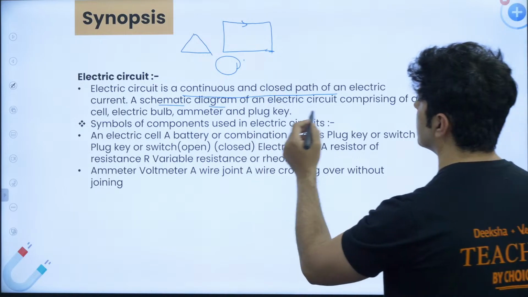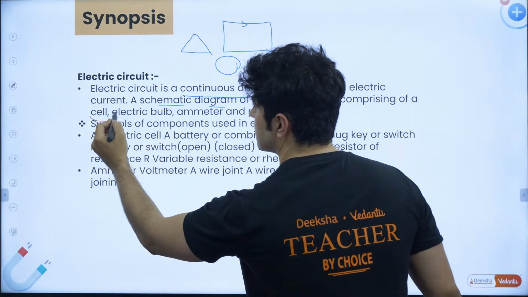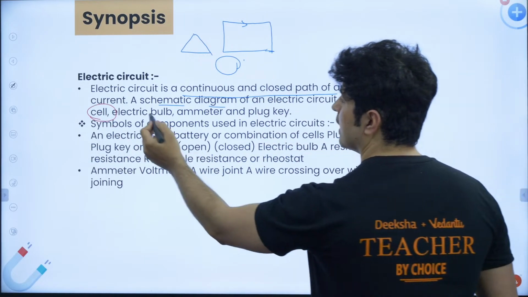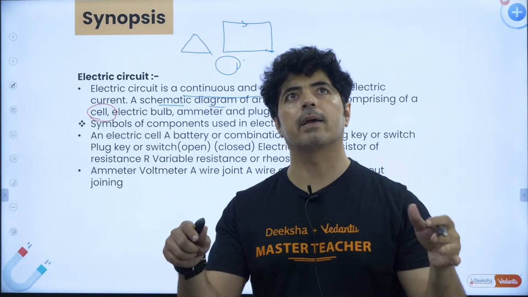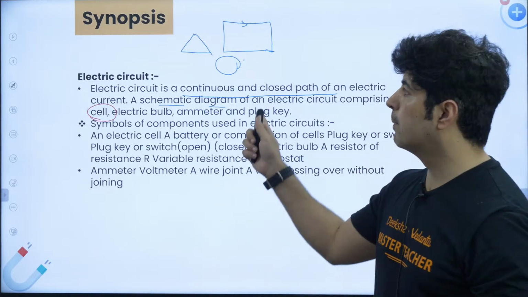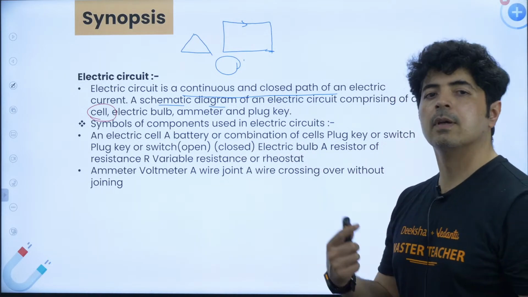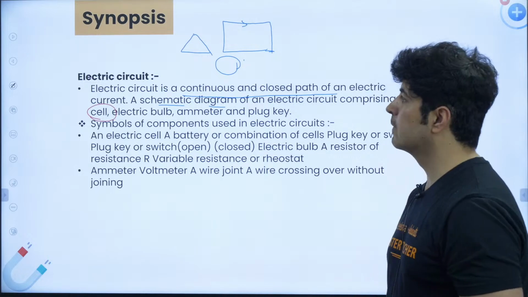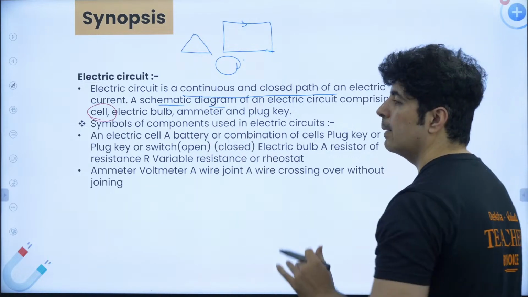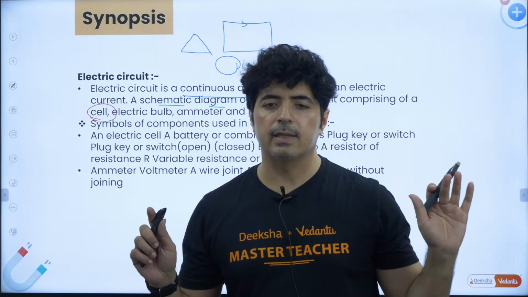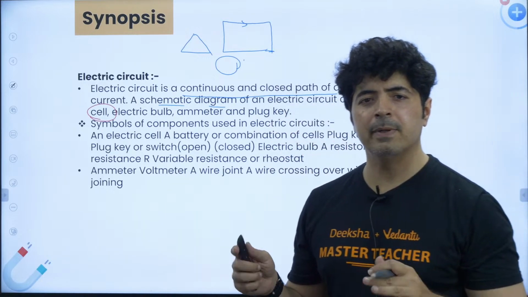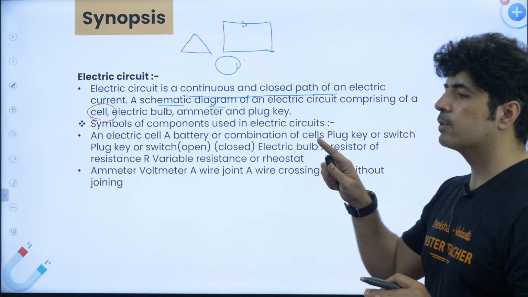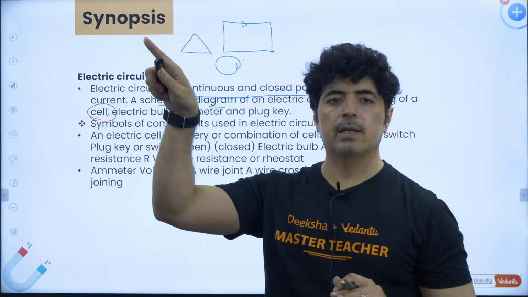So what happens in a circuit? In a circuit there is a cell. There is one electric bulb, or it can be a resistance or any load or TV or fridge or anything else. We call it a bulb over here. For our purposes, we measure it by bulbs. There is one ammeter. We can put an ammeter or we may not put it, it doesn't matter. And there is one plug key, so that we can switch off and switch on the circuit.